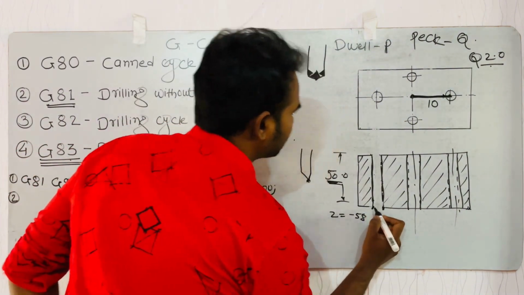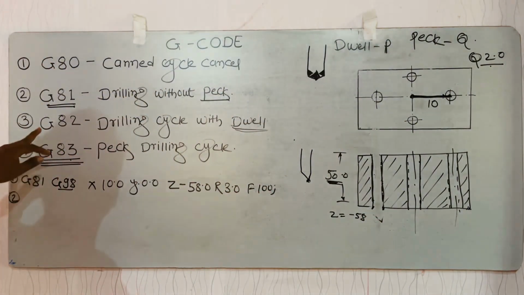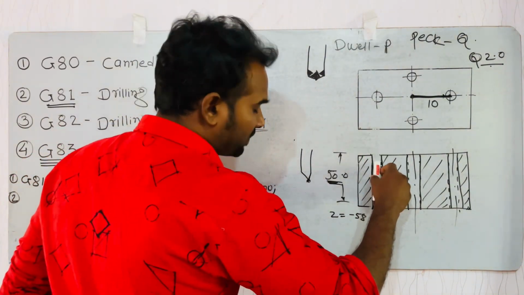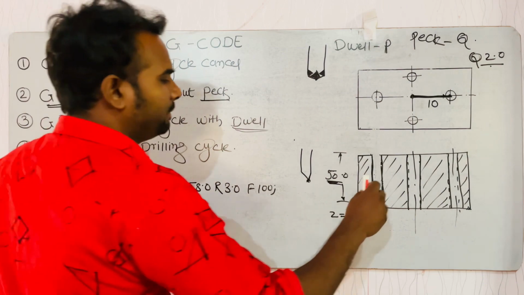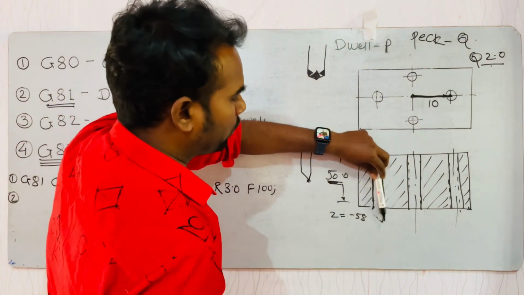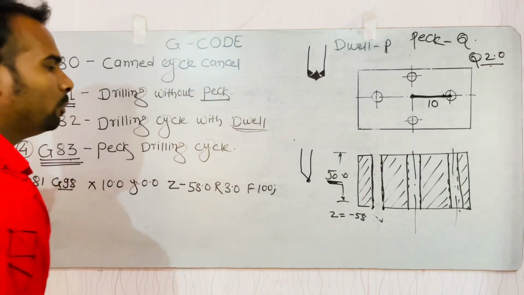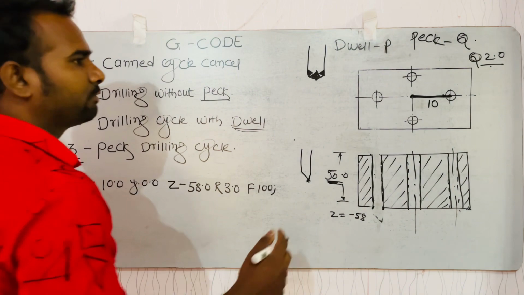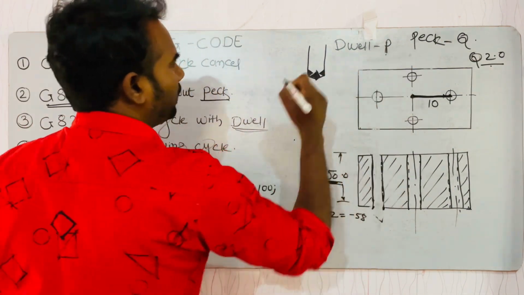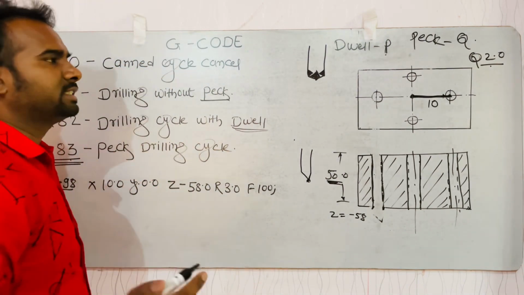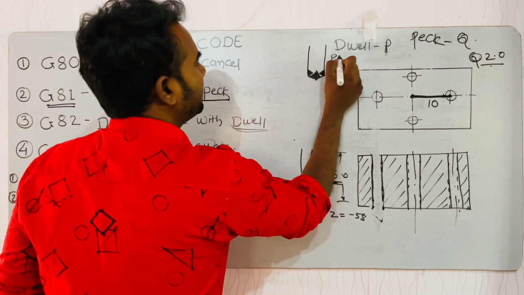Whenever we start drilling using the G82 cycle, our drill goes inside the hole, and after completing the drilling, it pauses at the bottom of the hole and revolves there. How much time the drill revolves at the bottom is denoted by P. If we want to revolve for 3 seconds, we give P 3000.